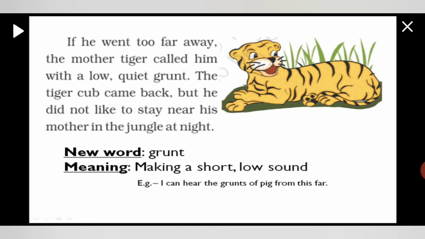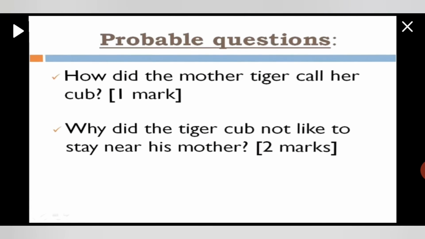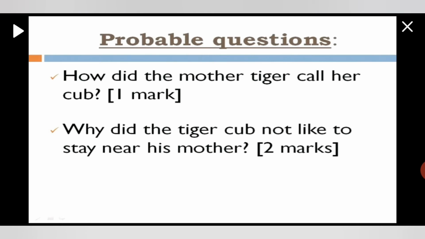So, here the new word is grunt. Grunt means making a short, low sound. I can hear the grunts of pigs from this far. We can make a sentence like this. And so we can answer: how did the mother tiger call her cub? With a low and quiet grunt. Why did the tiger cub not like to stay near his mother at night? Because he himself wants to hunt, because now he is growing up.